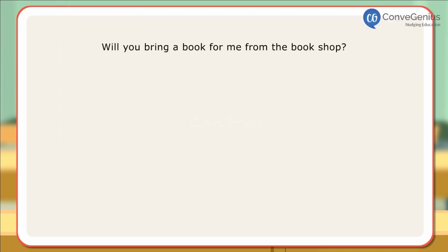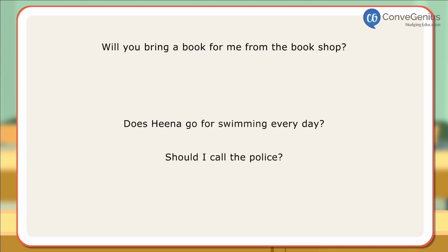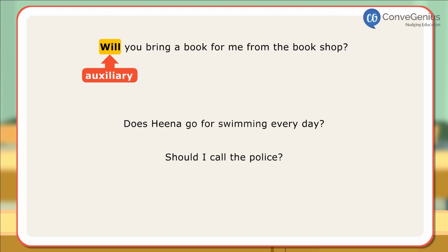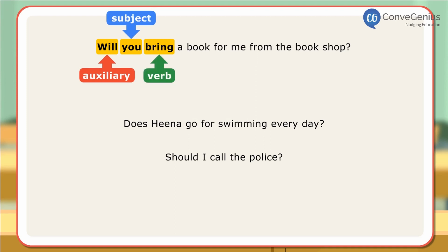Will you bring a book for me from the bookshop? Does Hina go for swimming every day? Should I call the police? In the first example, auxiliary will is used to ask a question. It is used before the subject you. The main verb bring follows afterwards.